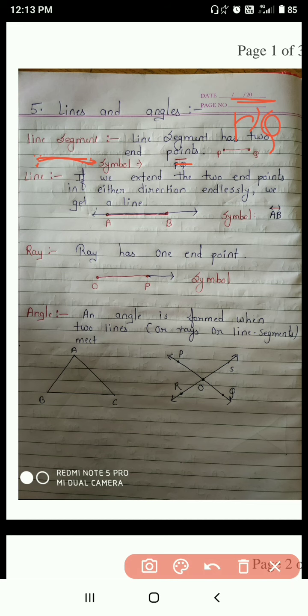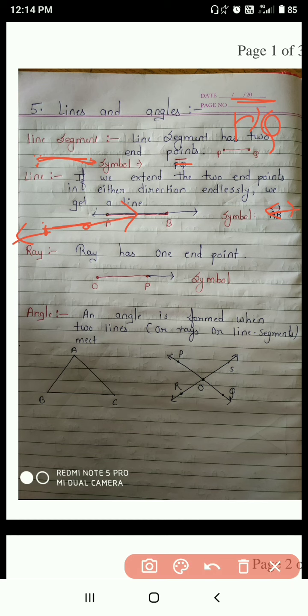Suppose this is your line segment, because the ending points are here, and after the ending points we are extending, going here and here, moving in both directions. So at this time you will get a line. And how do we write the symbol of a line? It is AB, and on the top of the AB, write a small line.